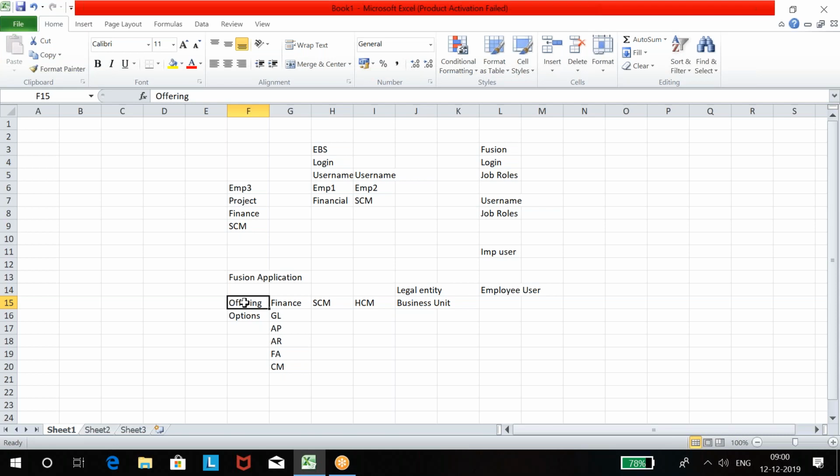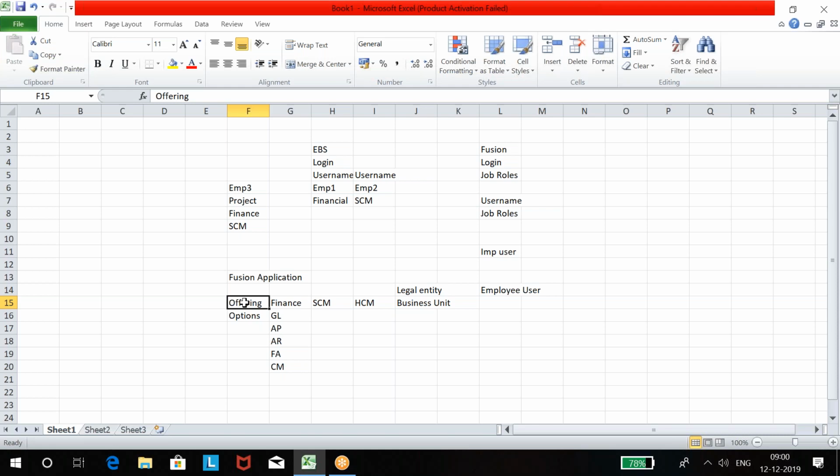That means I have to create a project, and within that project, I have to enable the finance offering so that I can access finance setups or work on finance setup tasks. We don't say setup here, we say task. In ABS, we used to call them setups, but here we say task. I can perform finance offering related tasks if that is enabled under my project.